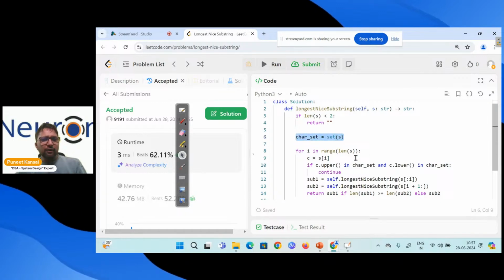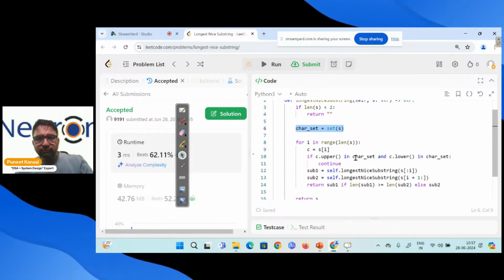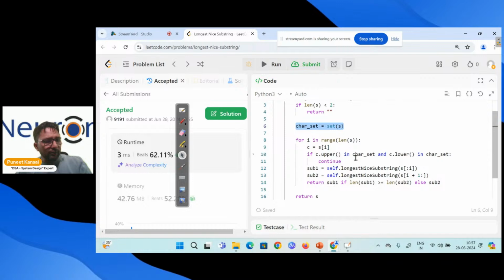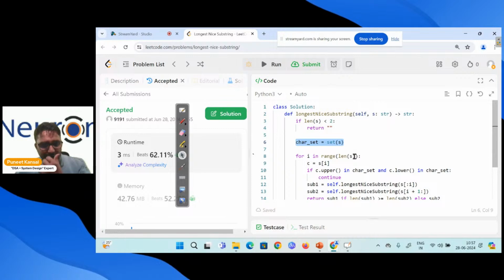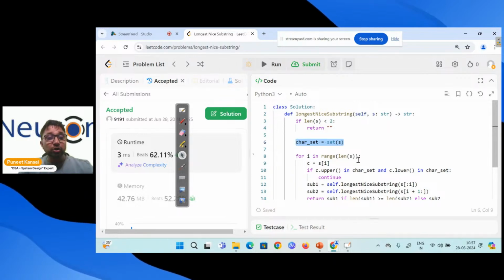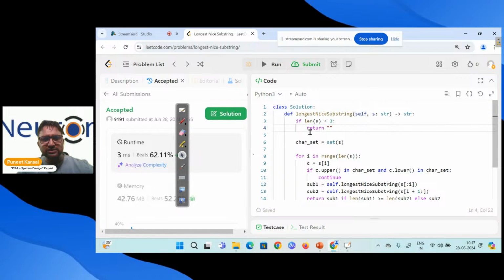What about the time complexity? If anybody can let me know. Anybody? So here, I'm not telling you the time complexity. If you are watching this video later on, write in the comment section what the time complexity is, and I will reply over there. But let me give you the idea of time complexity.